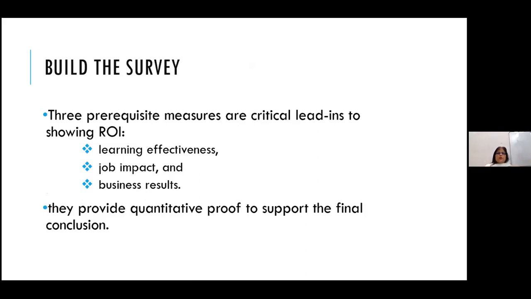Then the next thing you need to do is build the survey. And there are three prerequisite measures, and that is you have to measure the learning effectiveness. That is just when the training has stopped, even before the training. And you can give tests also, you can make surveys also. Then the job impact, and then the level of business results. And they provide quantitative proof to support the final conclusion. So at these three places, you will have to measure the data that you will get.